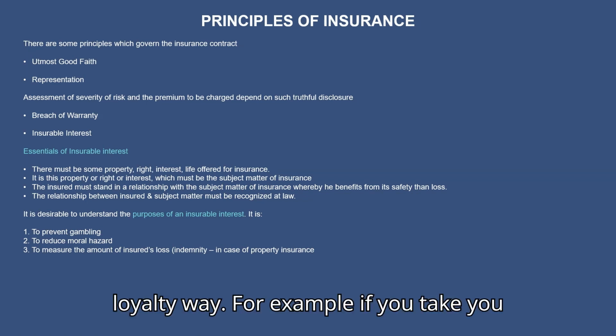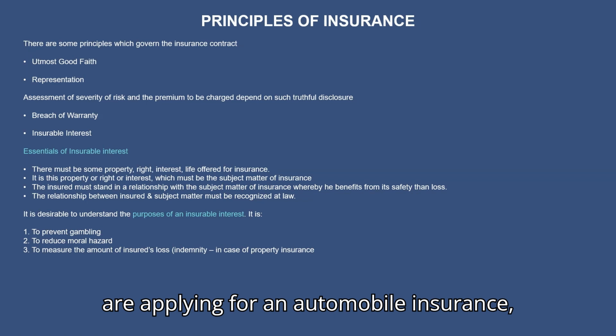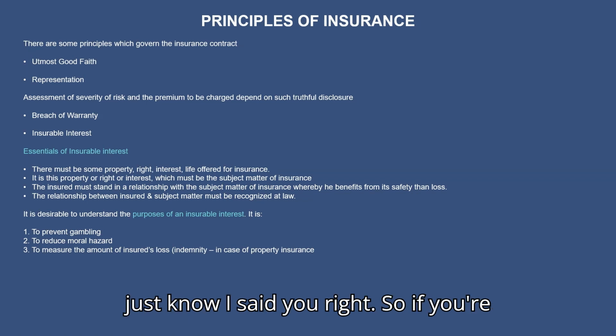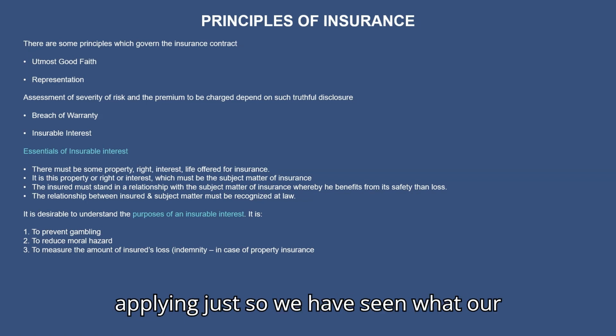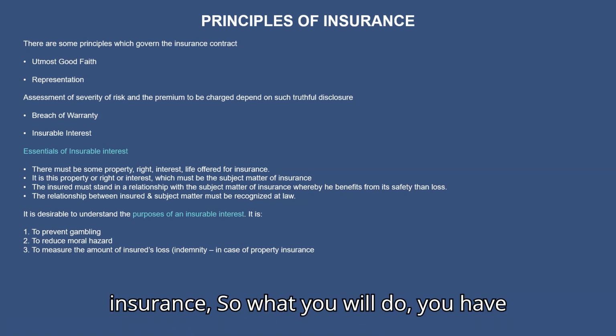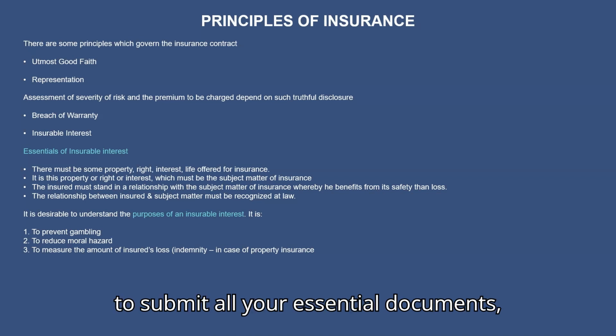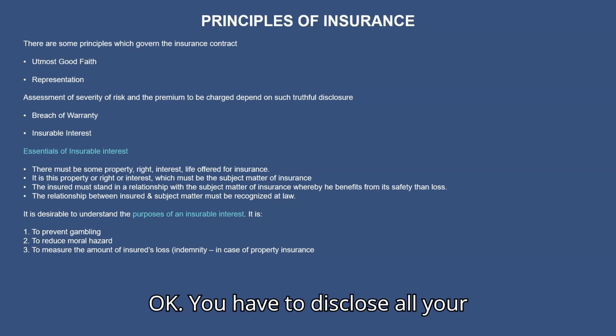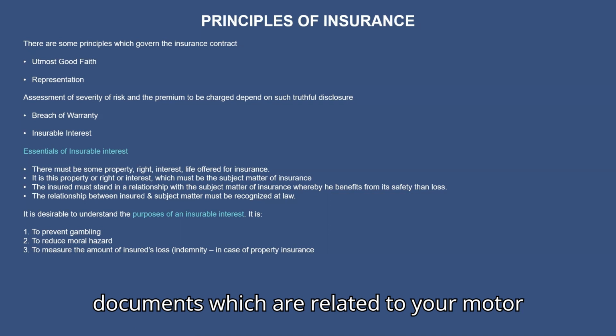For example, if you are applying for automobile insurance, just now we have seen motor insurance, you have to submit all your essential documents. You have to disclose all documents related to your motor vehicle.